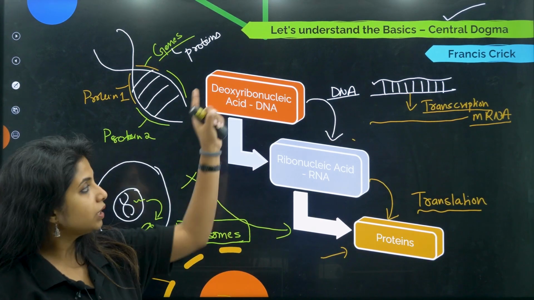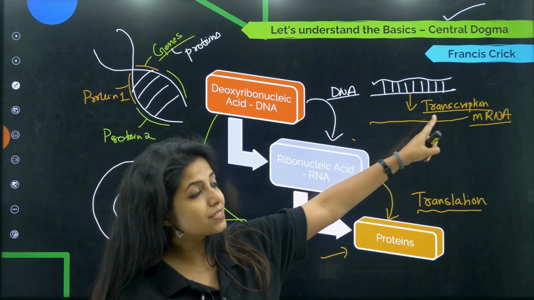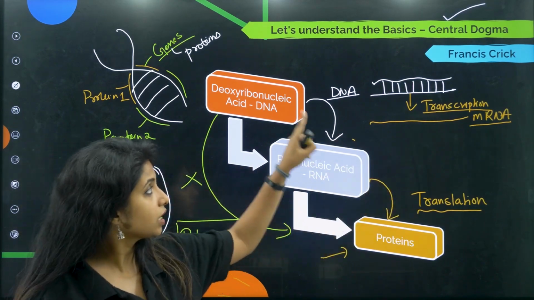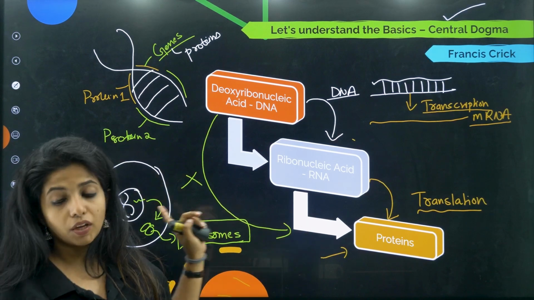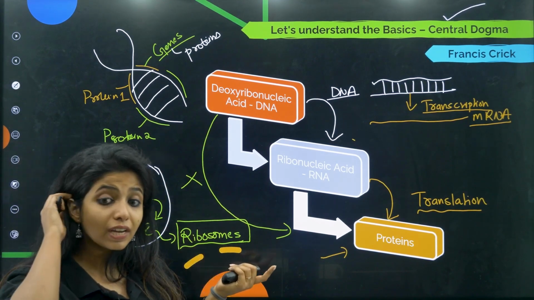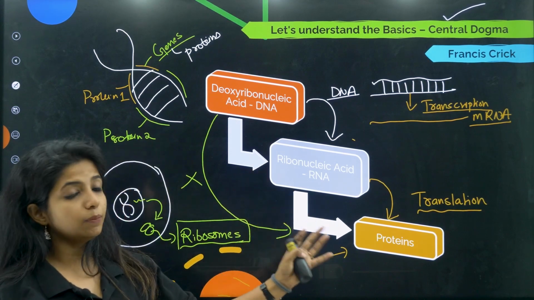Okay, so DNA to RNA, what do you call this process? Transcription. RNA to proteins you call translation. Can this happen? We cannot send our DNA outside. Who is there outside? Ribosomes. Ribosomes are the ones which read the RNA and make the proteins.